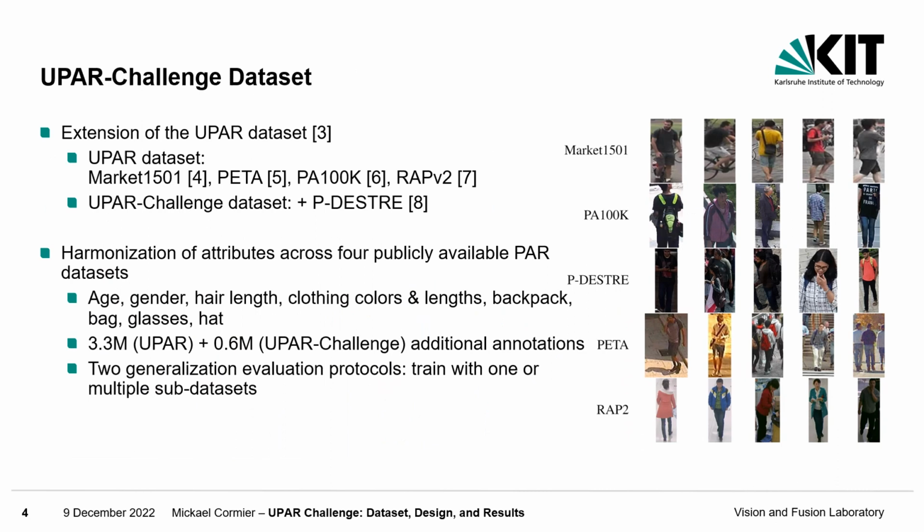In our other paper presented at WACV 2023, we presented the UPAR dataset. There, we addressed this topic by harmonizing 40 binary attributes belonging to 12 categories across 4 publicly available datasets. Sample images from the datasets are shown on the right. The attributes include global attributes like gender or age, but also clothing color or accessories. In total, we contribute more than 3 million additional annotations in UPAR. For the UPAR-Challenge, we again provide 0.6 million annotations for the PDIS dataset.